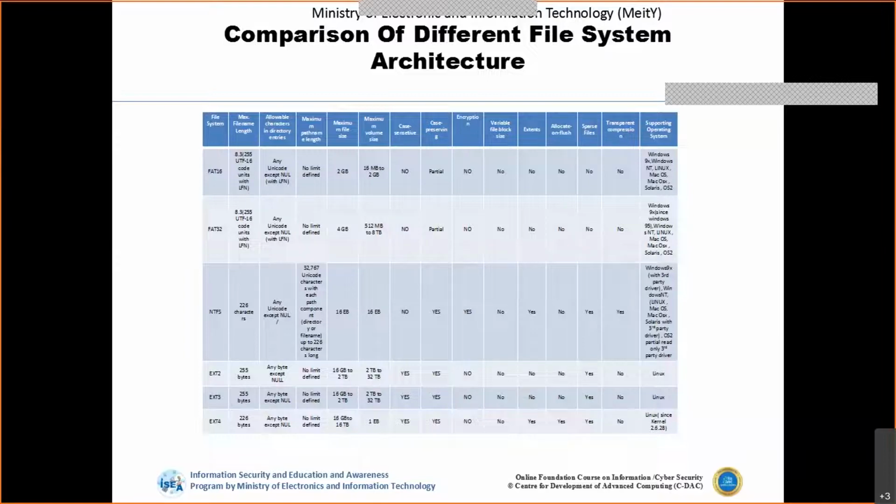Again, if we talk about ext2, 3 or 4, these are specifically designed for Linux, but they may not be accessible on Windows. Again, we need to have some third-party drivers or third-party access if we want to access Unix file systems on Windows. So this is how the different file system architectures can be compared.